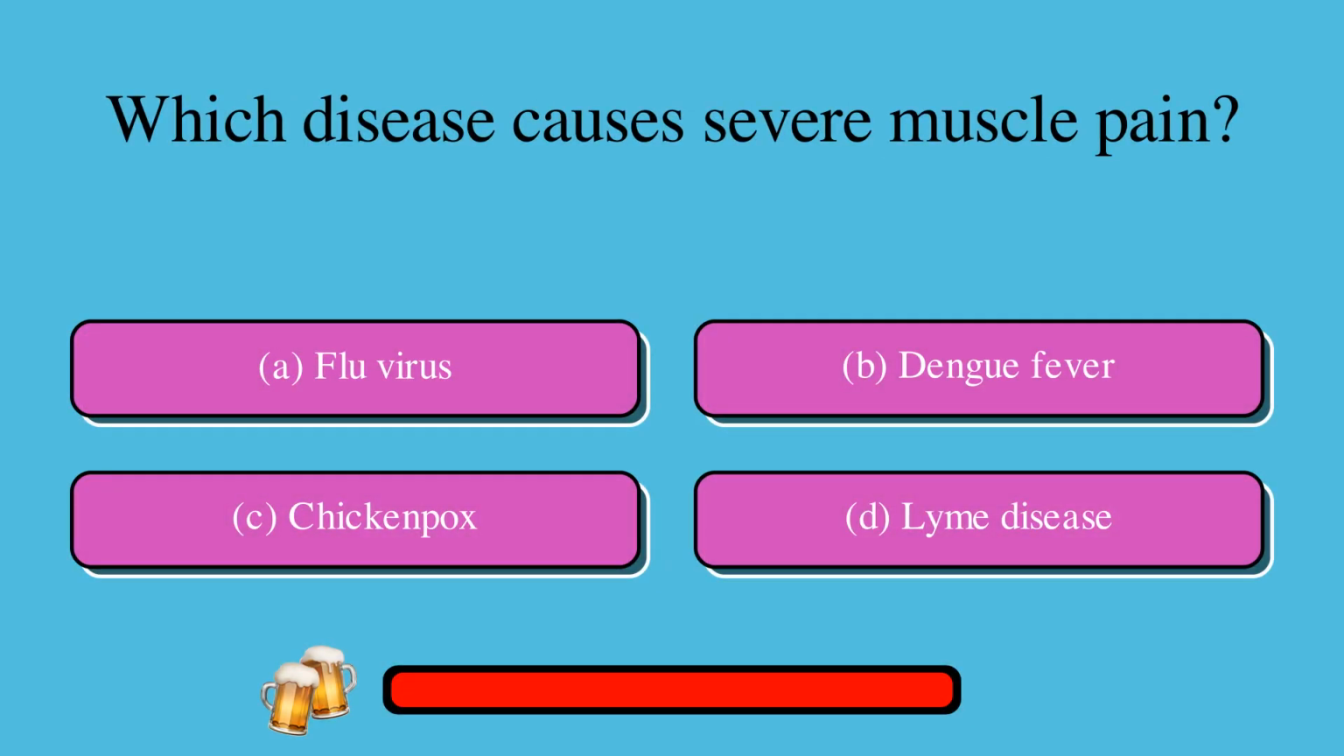Which disease causes severe muscle pain? A. Flu virus, or B. Dengue fever, or C. Chickenpox, or D. Lyme disease? The correct answer is B. Dengue fever.